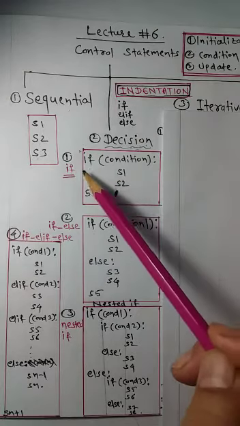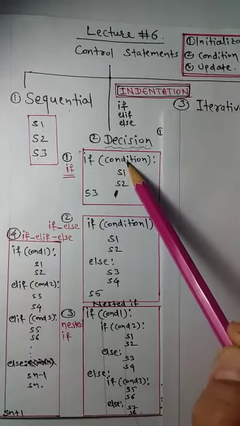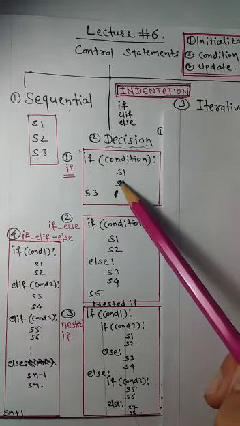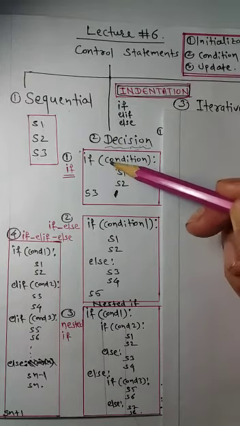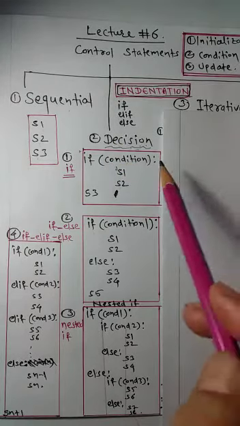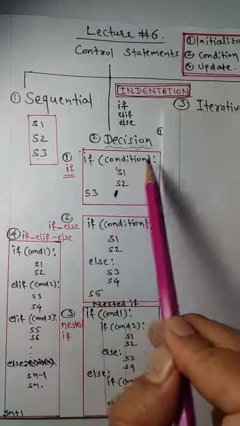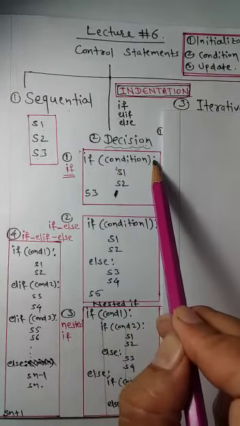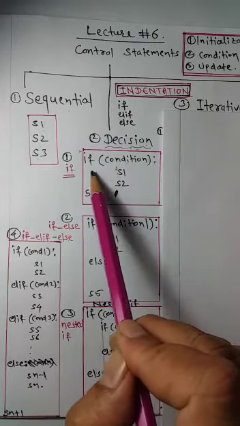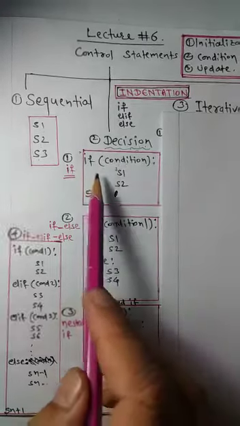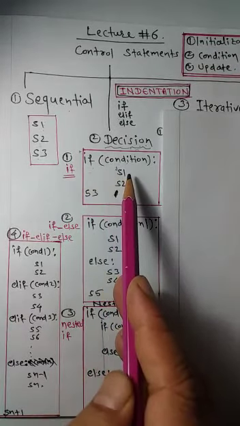In the first, the if statement, if a condition is there and that condition is satisfied, then the control will execute the statements inside the if block. Now see how this if block is written. First, if, then the condition is written, and a colon is given. When you give a colon, the next statement will be shifted a 4-character position towards the right.